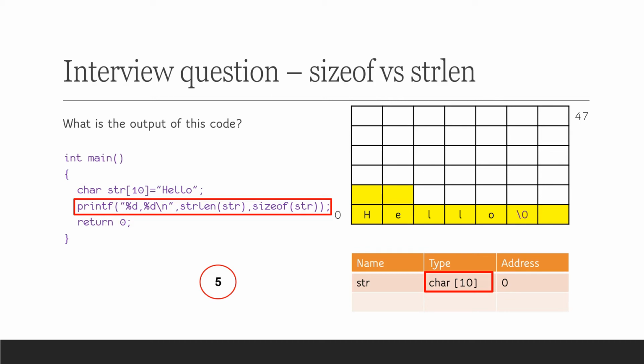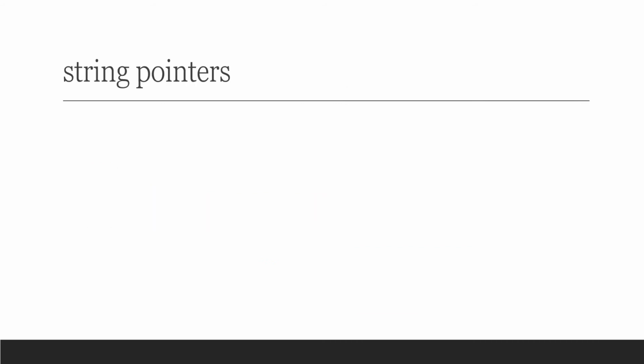So the sizeof operator will return 10. So far in all of our examples, we have seen only character arrays. But in C, strings can be handled with a string pointer as well. Though string pointers and character arrays function similarly, they are different. Consider the C program using both character array and a string pointer.